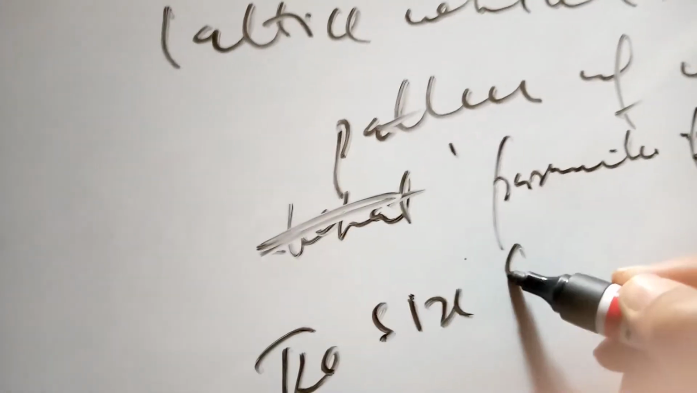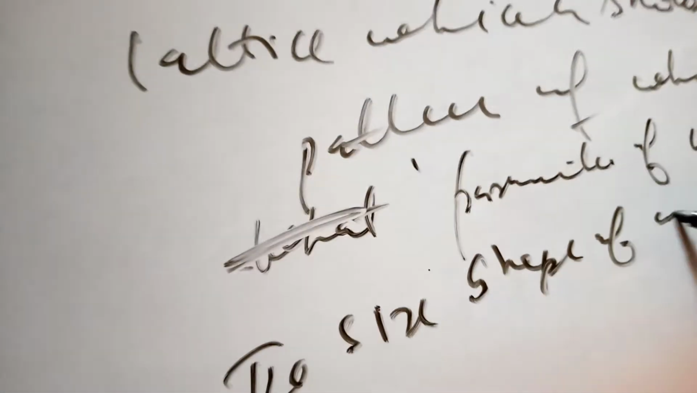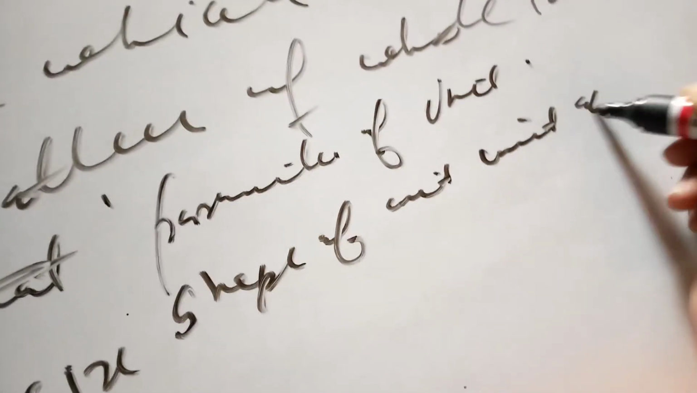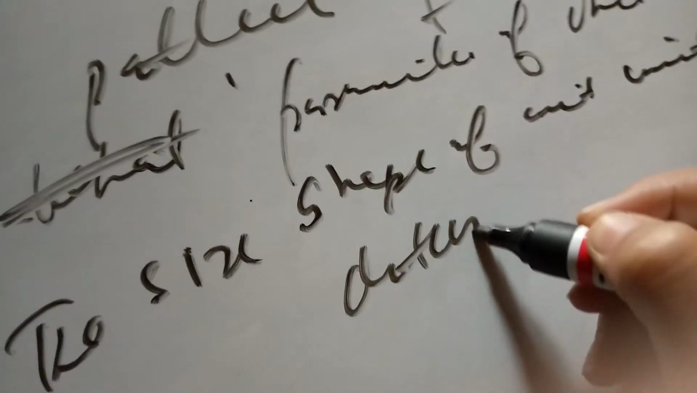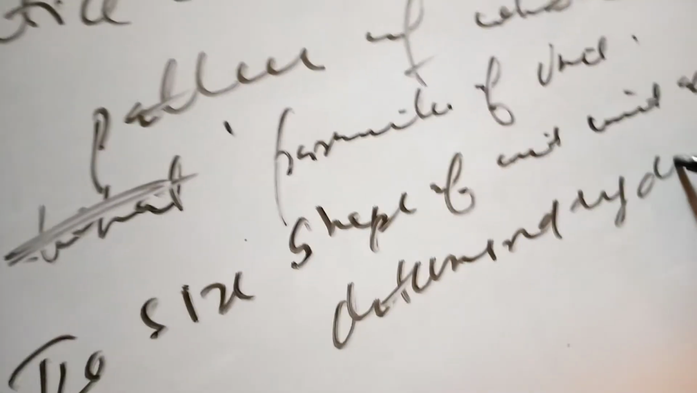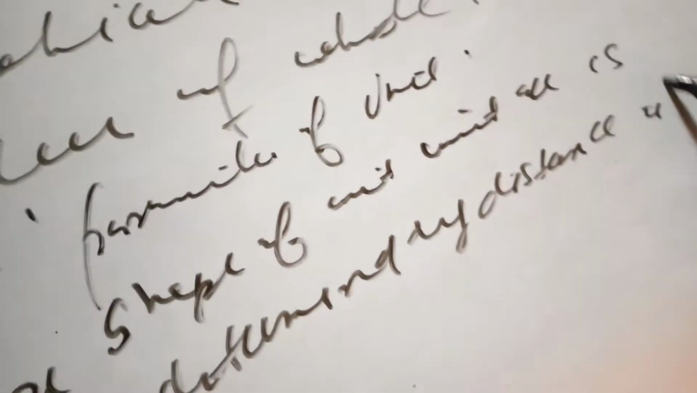So what are the parameters of unit cell? The size and shape of a unit cell is determined by the distances a, b, c of three intersecting lines and the angles alpha, beta and gamma between the axes. These six are the parameters of unit cell.